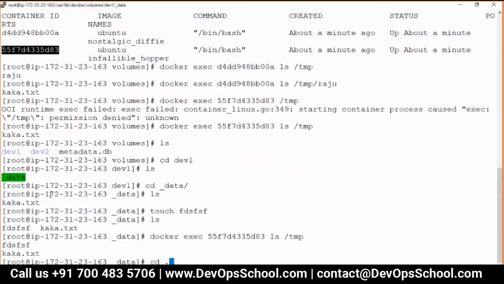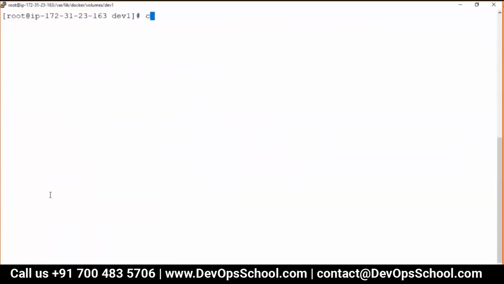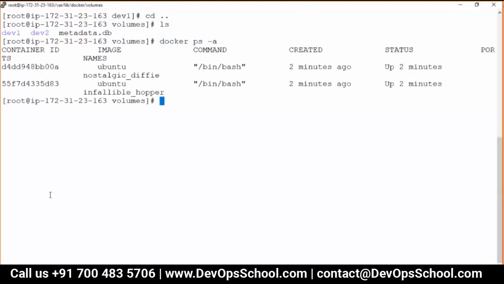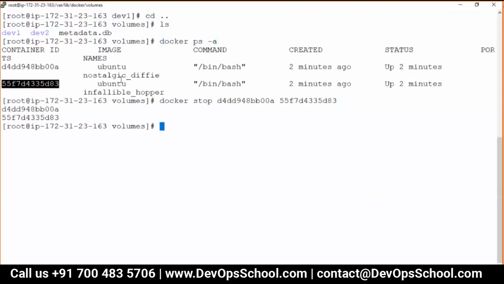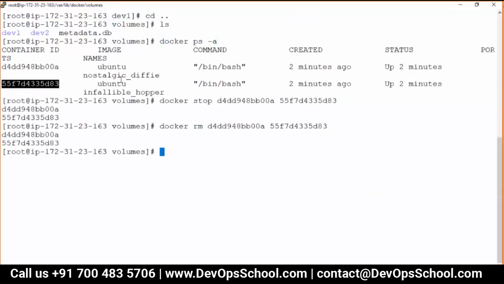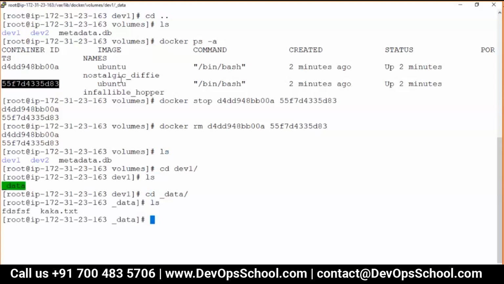Now guys, the most important thing is, if I delete the container, what will happen? That's an important question, right? So can I stop this container? docker stop both the containers. And can I delete this container? Do we have the data? Let's check it out. See here. Data is there.